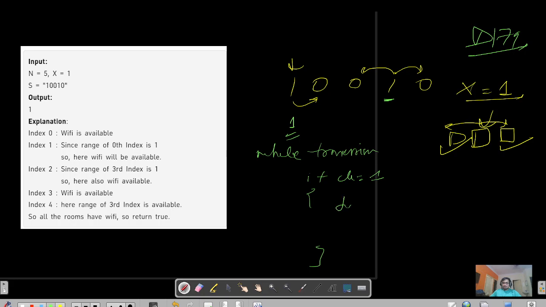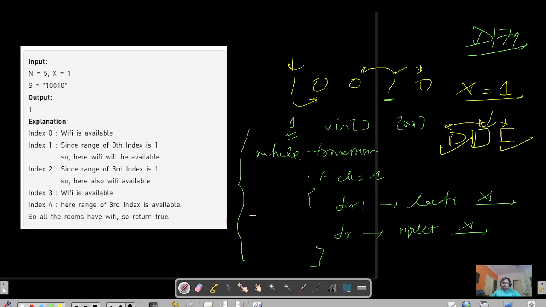I will make one for loop to traverse in left till x positions, and similarly another for loop to traverse in right till x positions. और मैं उनको क्या कर दूंगा, I will make one more visited boolean array of size n, and I will keep on marking it true. That would be the case. ठीक है, so it's a very easy naive approach.